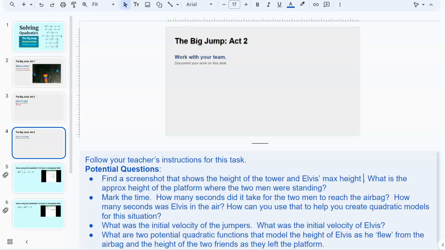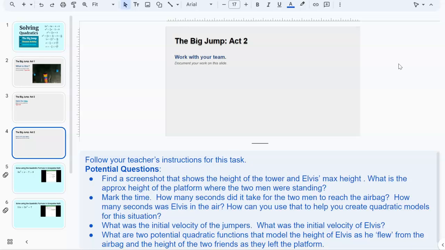So this is still Act 2, and the kids would go and work with their team to either pose a question and answer it, or you could pose the question and have them answer it. So it's up to you. I'm giving you some scenarios here that I will give you some more information about, and you can then choose if you want one of these or try something else if you've got some other ideas or your students have other ideas. So the first question I would have is, how can we get the initial height of the two men that were standing on the platform?